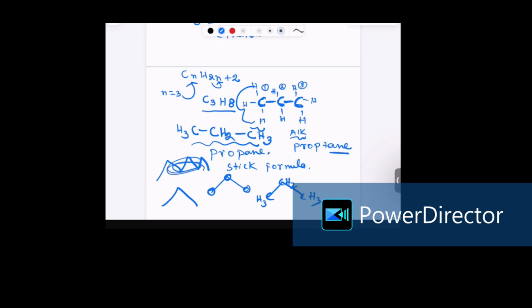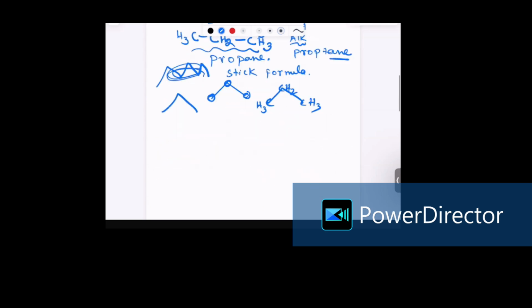So we have done the alkane with the general formula up to n equals 3. Like that, we can continue to write the different members of the alkane with n equals 4, n equals 5, n equals 6, n equals 7, n equals 8, n equals 9, n equals 10.